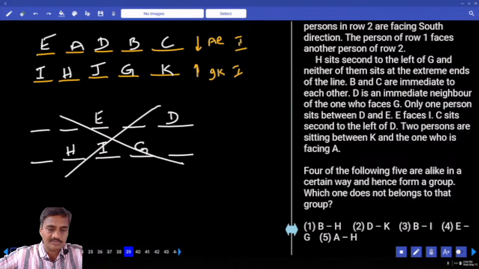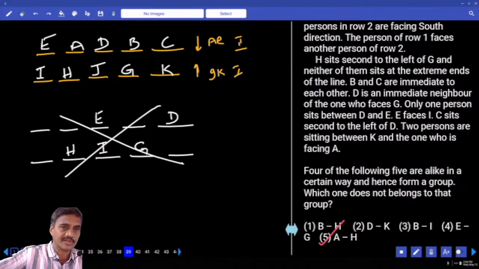Now B and H, B is opposite, second right, second left. D and K, D is opposite, second right. B and I, B is opposite, third to the left, isn't it? Third to the left. Then E and G, E is opposite, third to the right. And A and H are opposite, except choice 5. The remaining persons, opposite, second left or third left. They are not opposite to each other.